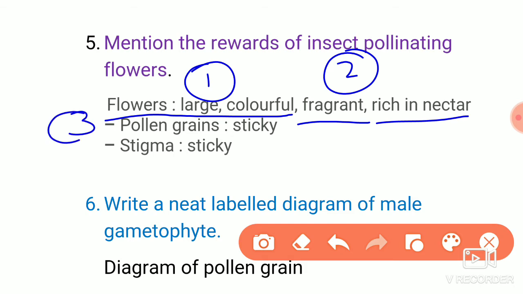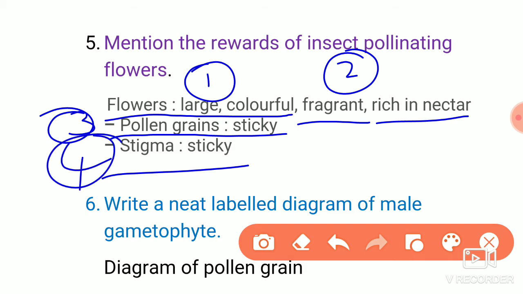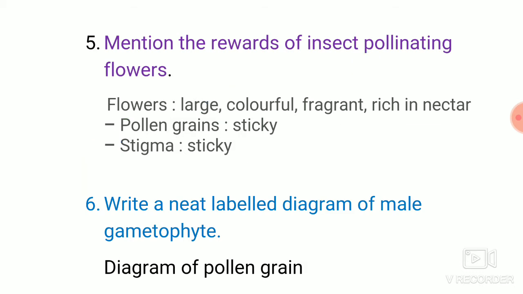If you consider the third character, pollen grains are sticky, and the fourth, stigma is also sticky. So that's 4 characters. It's a 2 marks question.